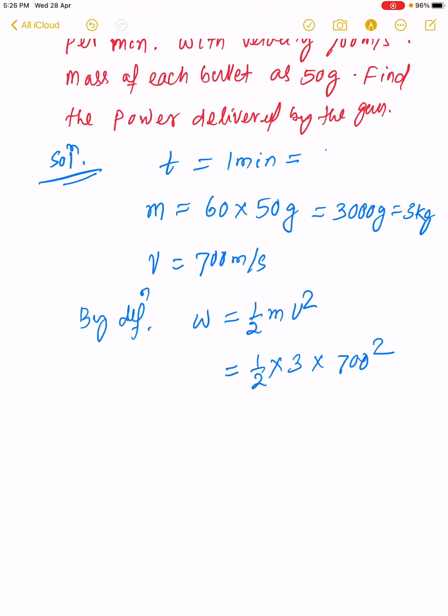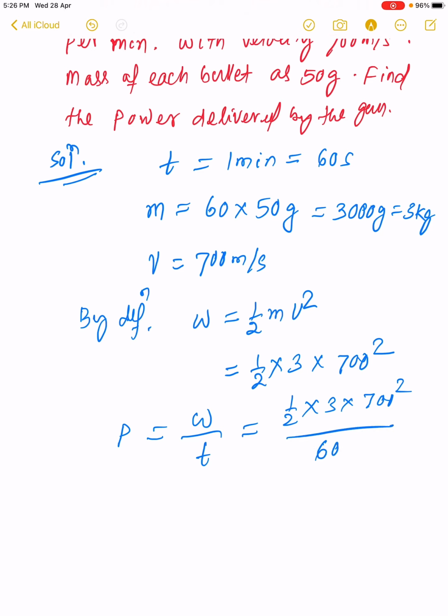Here 1 minute is 60 second. So power becomes work by time. Your work is half into 3 into 700 square divided by 60, that is work by time.